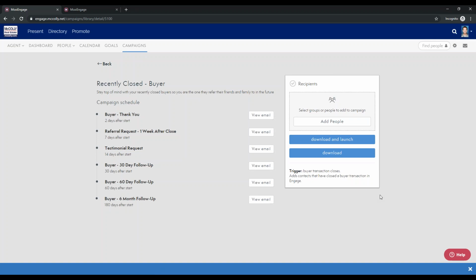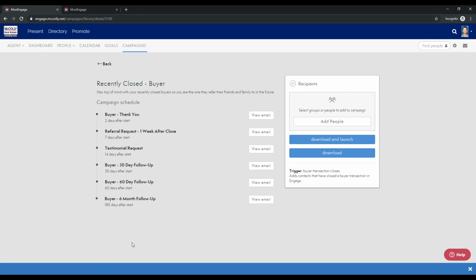And with a sequential campaign, it's going to be sent as a series. Basically, after the transaction closes, they'll receive a thank you 2 days after the start. Then 7 days after the campaign has been triggered, they'll receive a referral request. And then at 14 days, a testimonial. So it'll just automatically send out these emails, whereas the agent will not have to do a single thing. Anytime a buyer transaction closes, they will start to receive these emails 2 days afterwards, and some of them even start automatically. So this sequential is a great way to have that nice, easy setup.